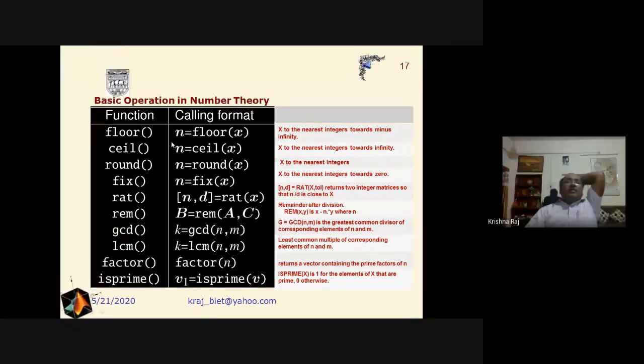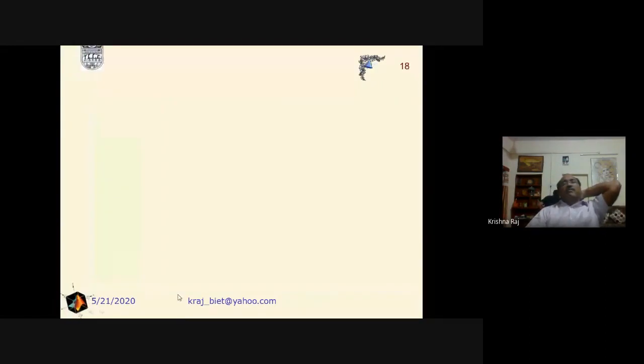And for the purpose of approximation, we can use different types of functions like floor, ceil, round, fix, rat, remainder, REM, GCD, LCM, factor, and whether a number is prime or not.